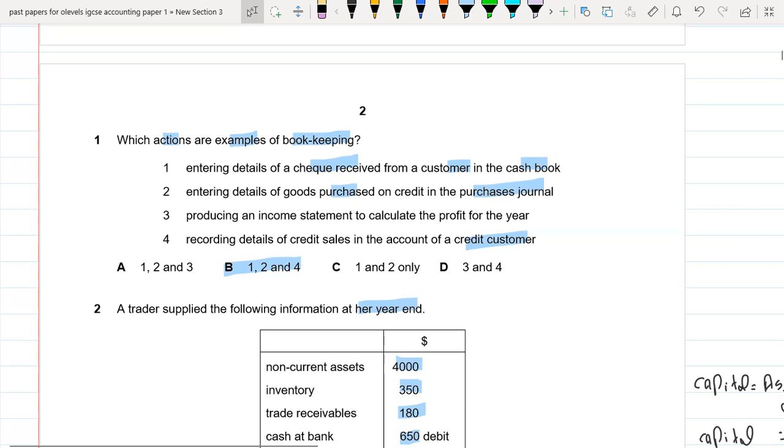Recording details of credit sales in the account of a credit customer is related to maintaining the sales ledger account. So yes, this is the function of the bookkeeper. So 1, 2, and 4. So B is the right option.